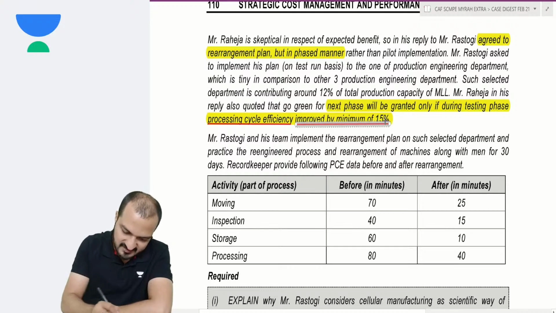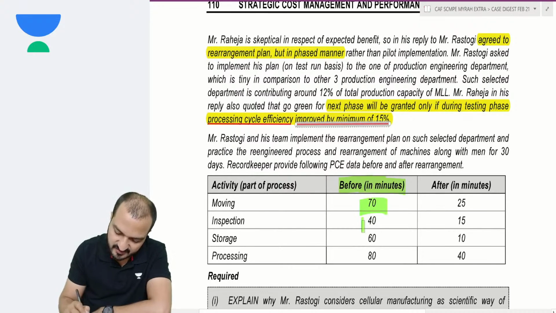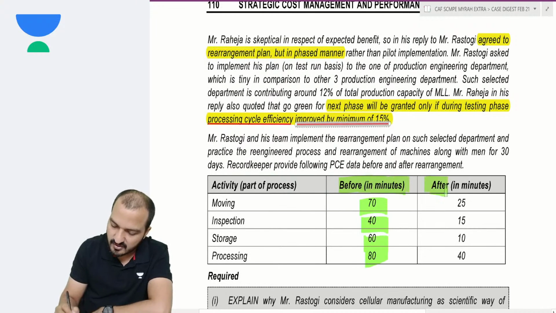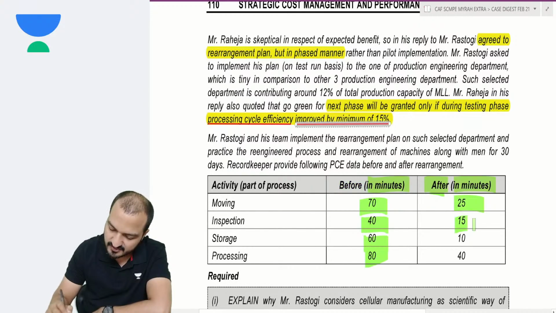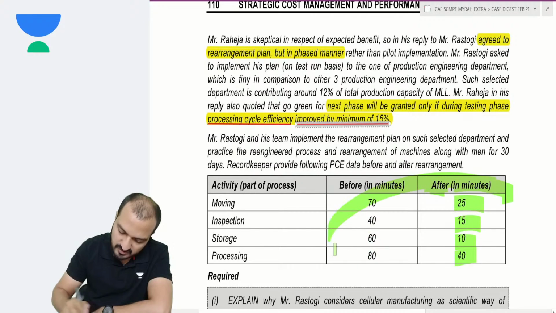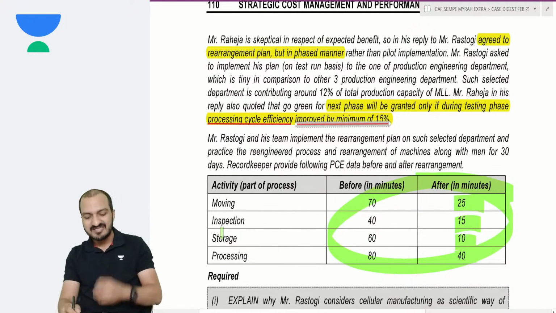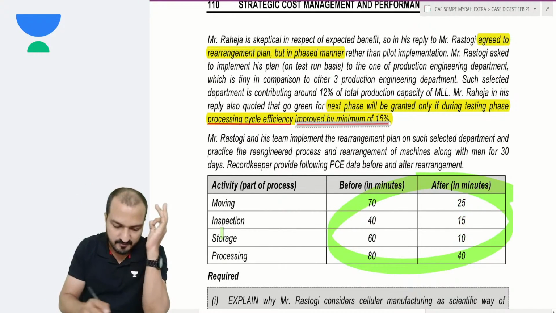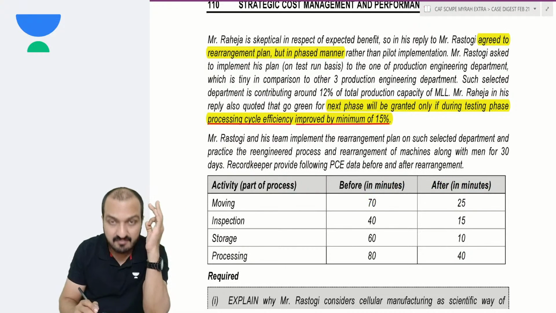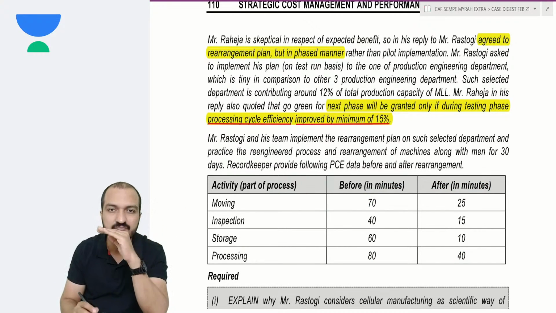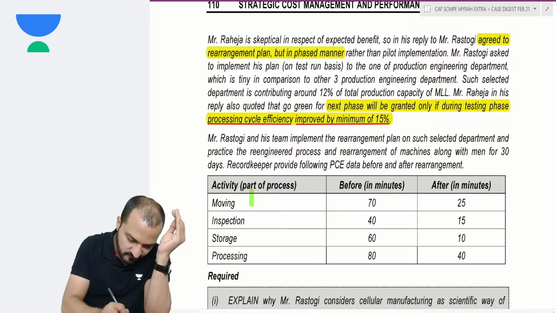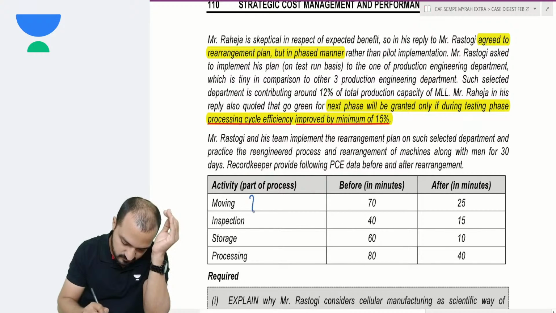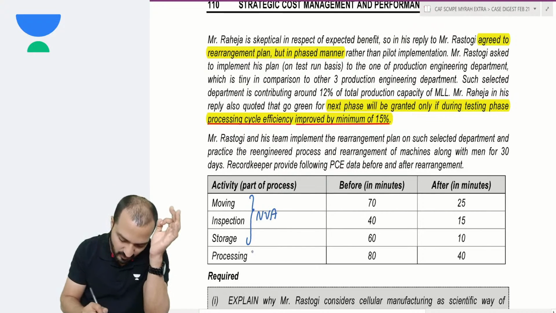Okay? Let's see the calculation. Before implementing cellular manufacturing, these are the time spent in minutes. After implementing cellular manufacturing, these are the time spent in minutes. Out of all these items, tell me which item is value added. Well, moving time, inspection time, storage time, none of them are value added. All of them are NVA, non-value added. Only value added item is the processing time.